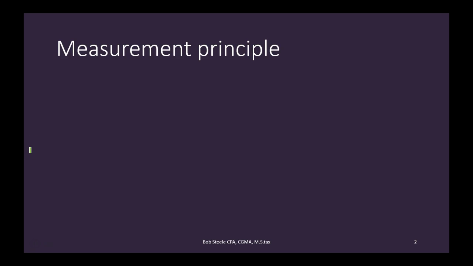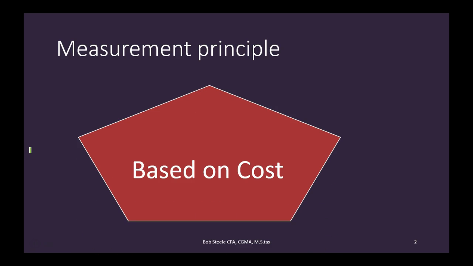Hello, measurement principle. The measurement principle says that we are going to measure things based on cost. That may seem straightforward, but there are a couple confusing issues on it. For example, if we were to purchase a building today for $100,000, then that's pretty straightforward. We would put it on the books at cost at $100,000. Not a big problem there.